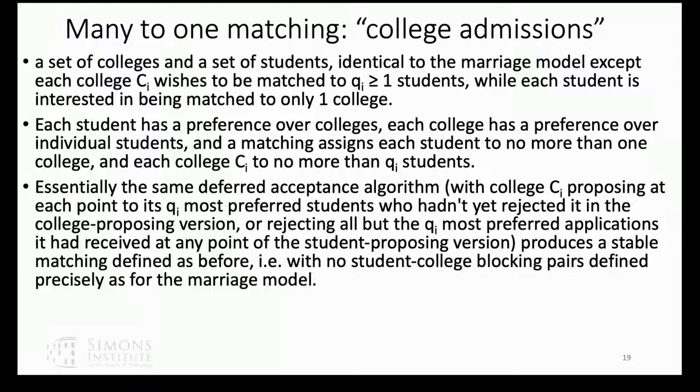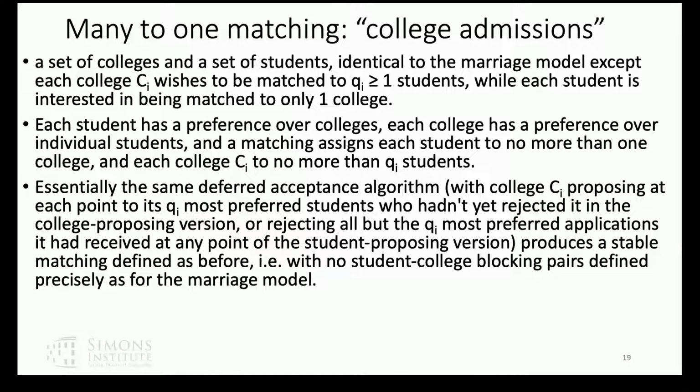There's a little bit of a lacuna in this formulation because I haven't told you what colleges' preferences over entering classes are. But Gale and Shapley didn't address that, and as long as we're interested in pairwise stability and instability, we don't have to address it right now. It turns out to be important for other things. But that being the case, essentially the same deferred acceptance algorithm works to find a stable match, a pairwise stable match.